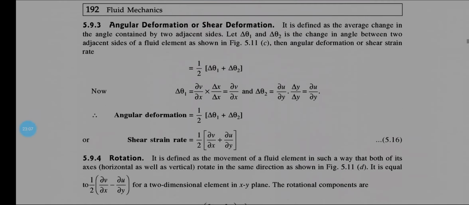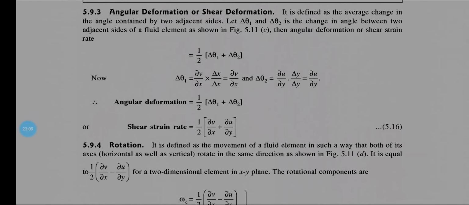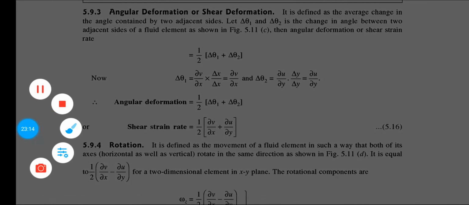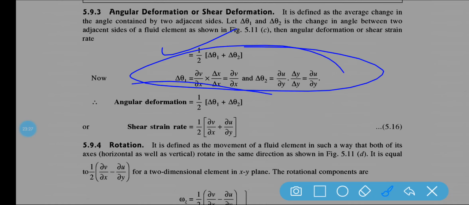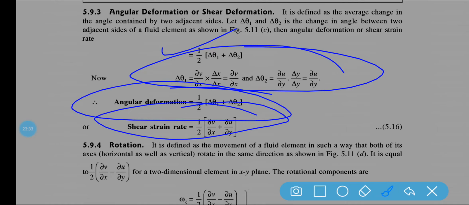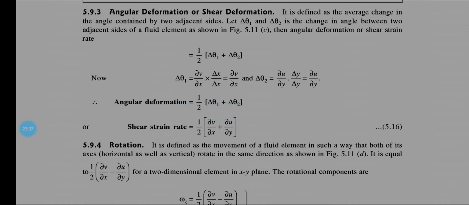Okay, so basically you can see the angular deformation. It is defined as the average change in the angle contained by two adjacent sides. Here the shear strain is equal to half into del theta 1 plus del theta 2. So ultimately this is the equation: angular deformation is equal to half into del theta 1 plus del theta 2, and shear strain we will be getting as half into del v by del x minus del u by del y.